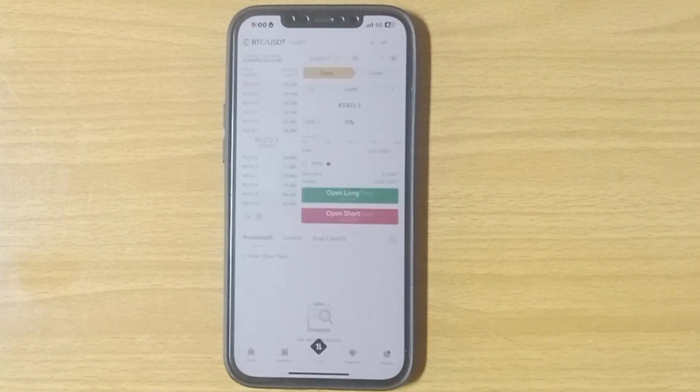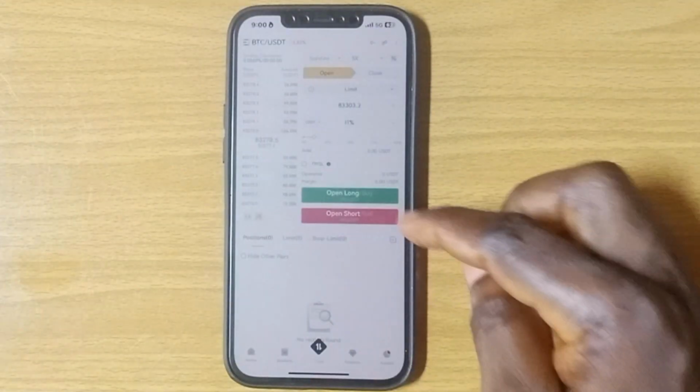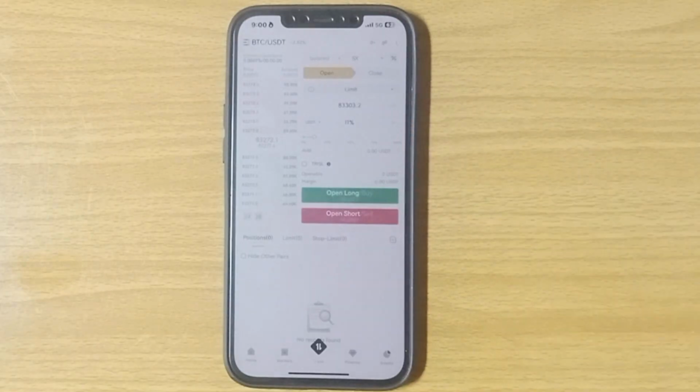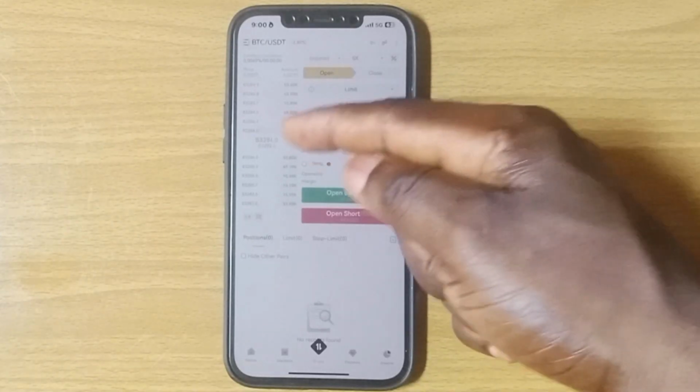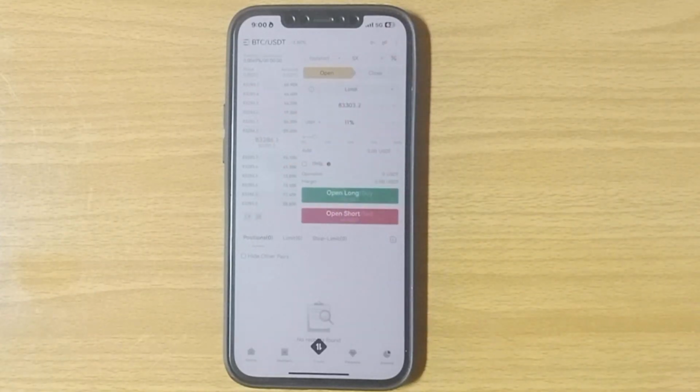Now, how do you make your money from open long and open short? If you predict that the price of BTC will increase and you place an order on open long, as the price keeps increasing, you start making money. And if you predict that the price will start falling, and luckily for you, your prediction was right and the price keeps falling, you make money. But if the price goes against your prediction, for example, you predict that the price of BTC will start picking up from this price, and lo and behold, it keeps coming down, then you're losing money. So that is how to make money on this platform.